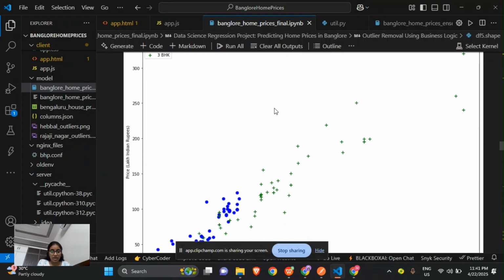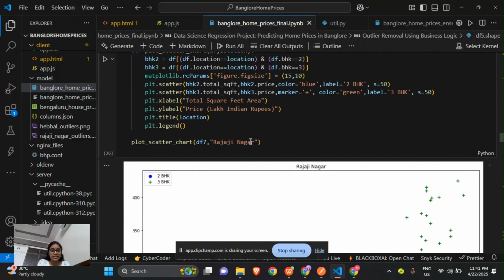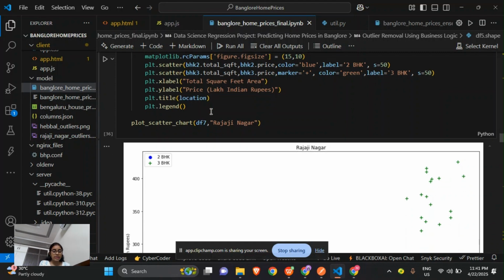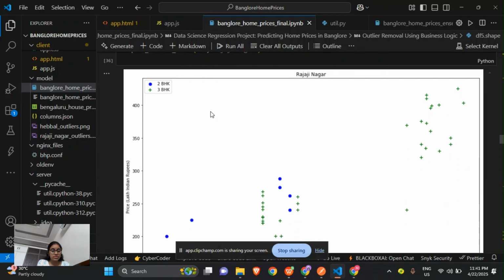Then we will set the x label and y label, and also give the title to the location. This will visualize the 2 BHK and 3 BHK prices for a specific location.